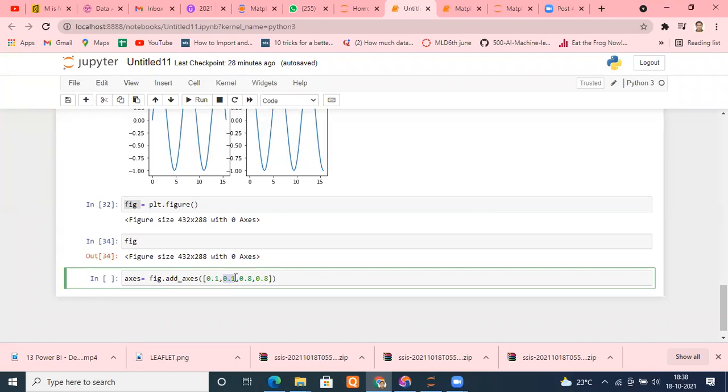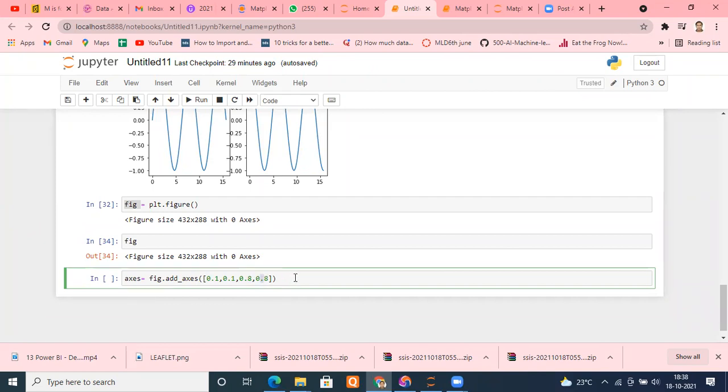For example, if 20 has been assigned to your height, then from the bottom, take 2 points above. That is 10%. Now, how much height will you occupy of that? That is 0.8, 80%. How much width will you occupy? So this first parameter is your width, this is your height. So this is nothing but left, bottom, width and height. I'm repeating once again: left, bottom, width and height. This is the first thing you will do.